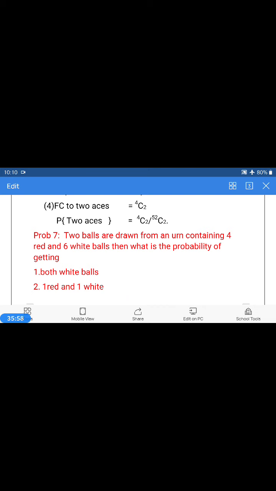Urn means a box. And 2 balls are drawn from an urn consisting of 4 red and 6 white. Urn contains 4 red and 6 white. Total balls 10 balls. How many balls required? 2 balls. So exhaustive cases to select 2 balls from the urn containing 4 red and 6 white is 10C2.